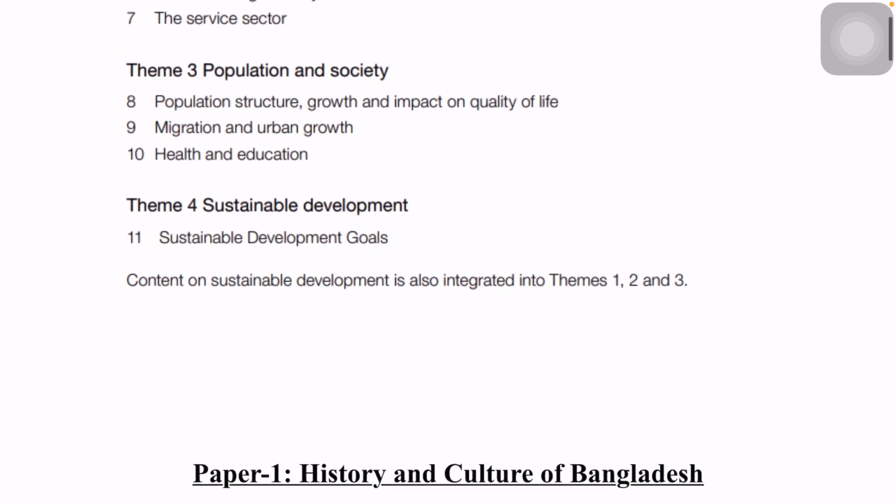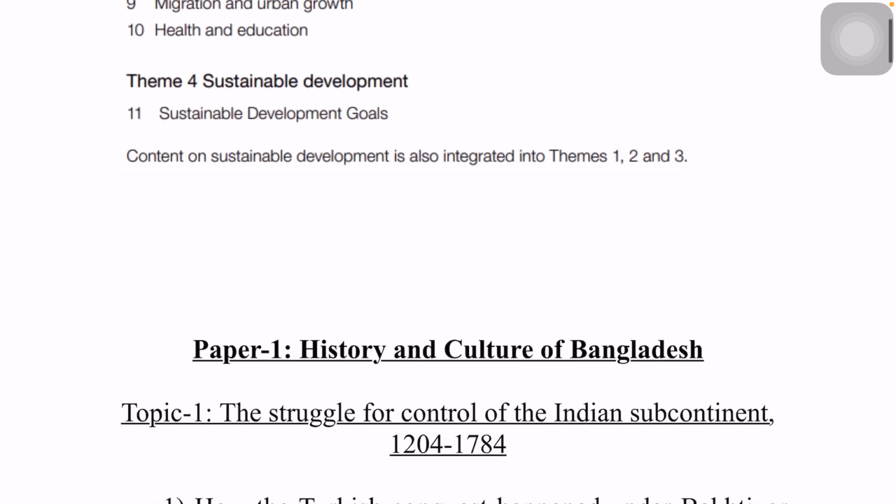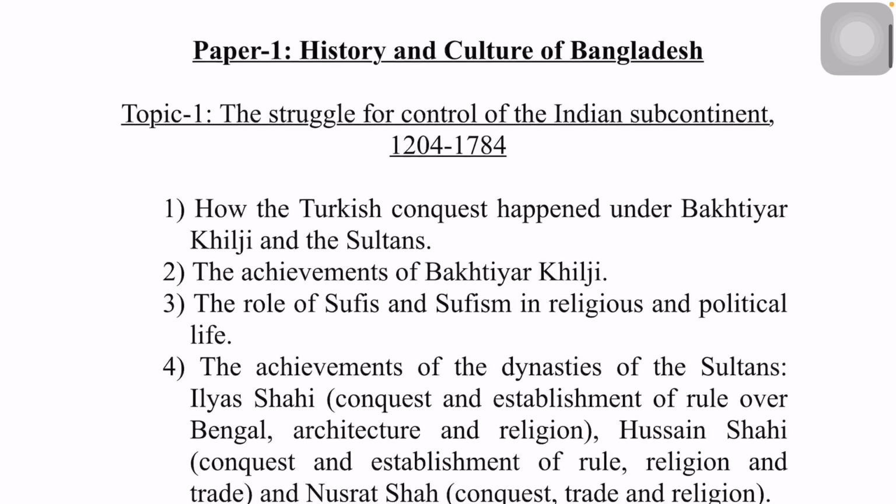So it's already mentioned here: content on sustainable development is also integrated into themes 1, 2 and 3. Now let's discuss in detail history Paper 1, history and culture of Bangladesh. As we have discussed earlier, we have 4 different topics under history, which is under Paper 1. For each topic, if you see the main syllabus of CAIE, they have mentioned 5 key questions, and under the 5 key questions they have also given some focus points.